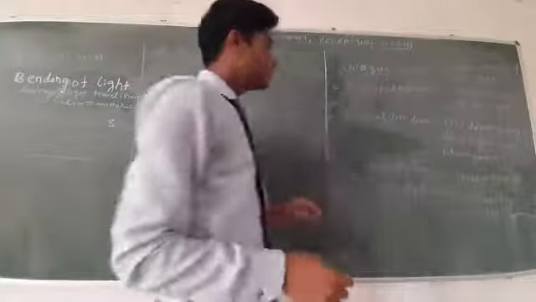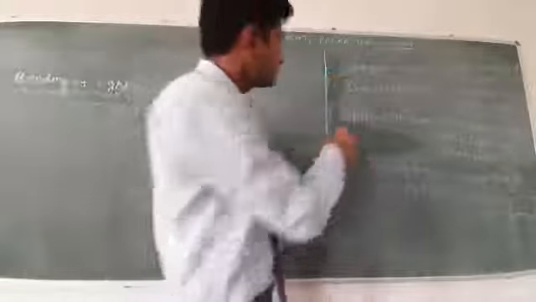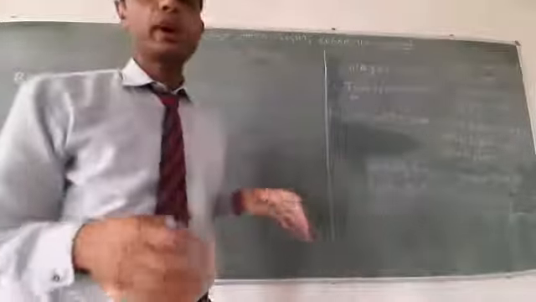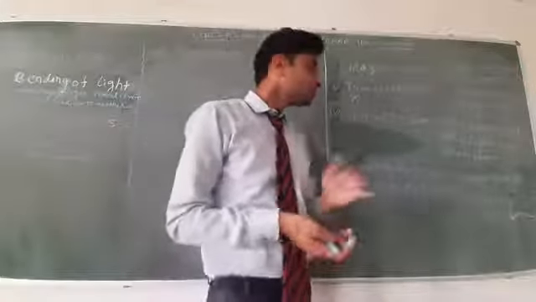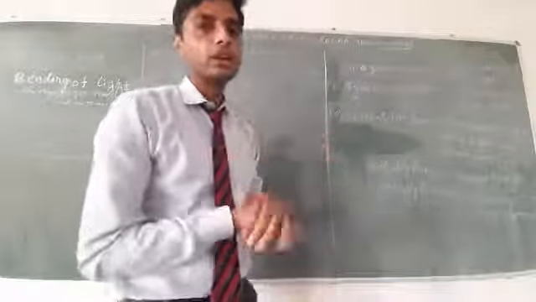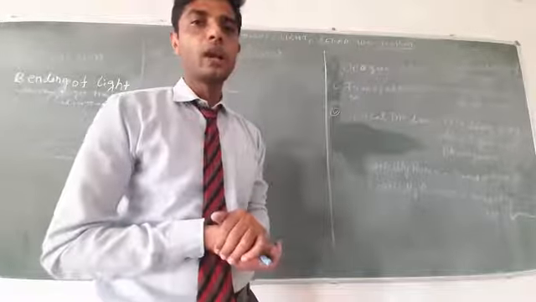Okay, so there is a need of an optical medium. What is an optical medium? The medium through which light travels is known as an optical medium.